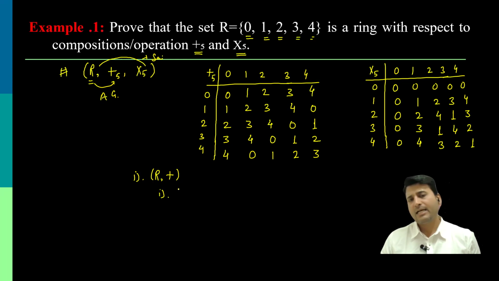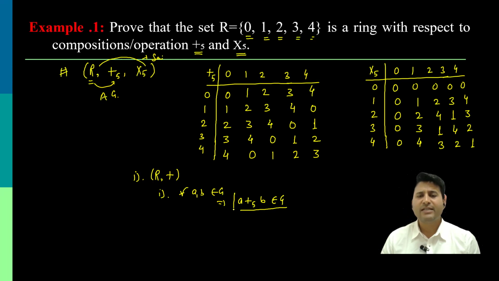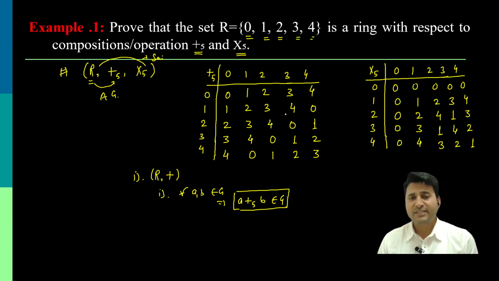As discussed in the last session, can we say the operation is closed, or the closure property is satisfied? The answer is yes, because from the composition table we can say that for every A, B belongs to G, A plus5 B is also in G. Hence the operation satisfies the closure property. One more observation: in the table, every element is from R, either 0 or 1 or 2 or 3 or 4.